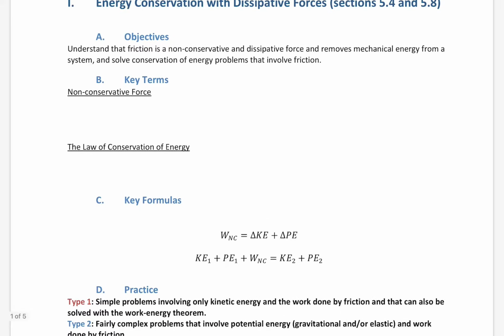That means we need to define something called a non-conservative force. What is a non-conservative force? Well, it's basically forces like friction. Most of the time when we have a problem that has a non-conservative force, you should just think friction. It can also be air resistance or drag, but it's always going to operate like friction. Or maybe it's generally called a non-conservative force to be more vague. But what is it? Well, it's any force that removes mechanical energy from a system.